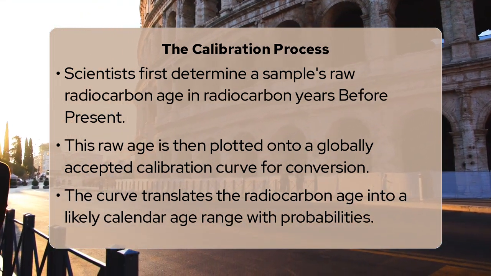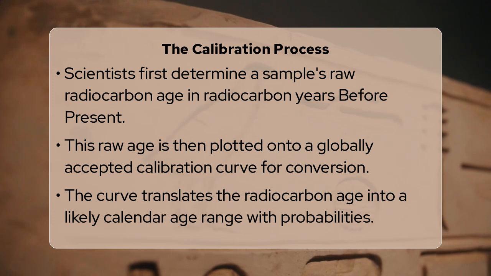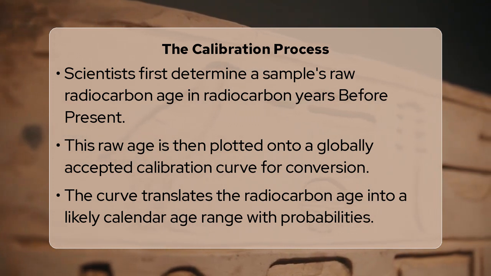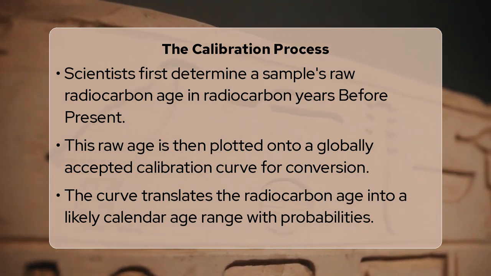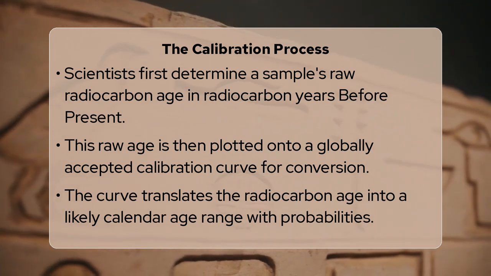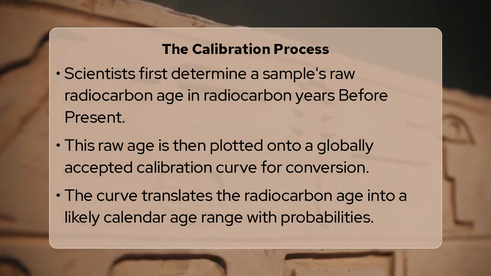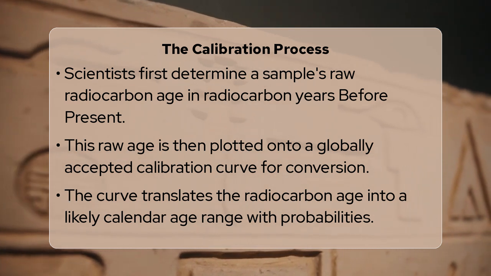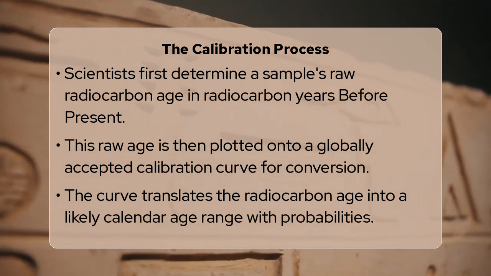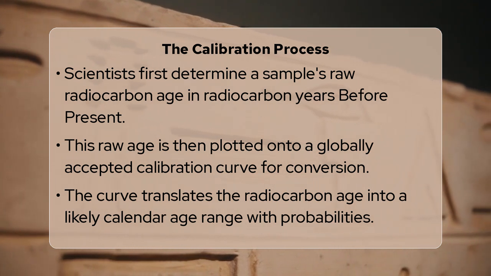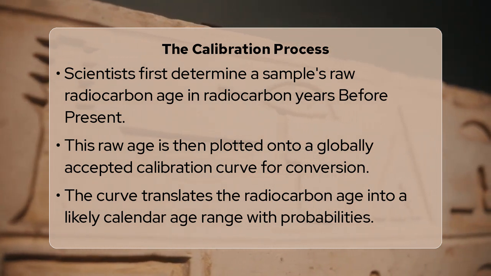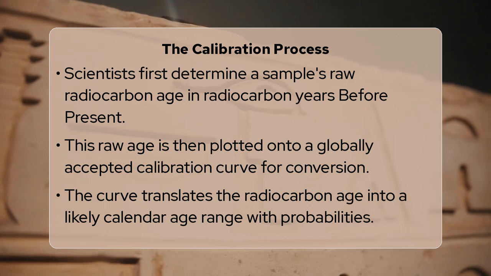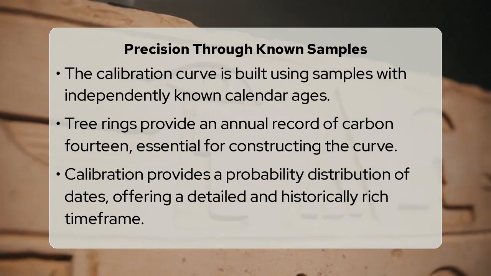The calibration curve is meticulously constructed from samples that can be precisely dated by other independent methods. Tree rings, for instance, provide an annual growth record stretching back thousands of years. By measuring the carbon-14 in specific tree rings, scientists can create a reliable timeline, offering a historical record of atmospheric carbon-14 concentrations that informs the curve.